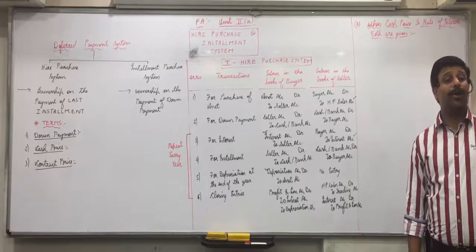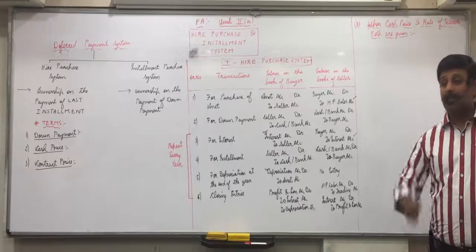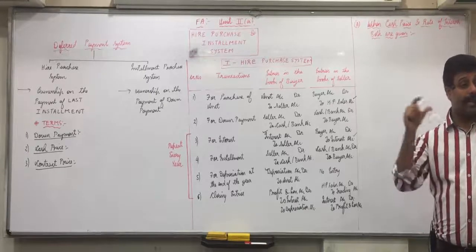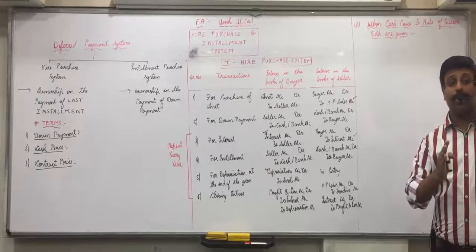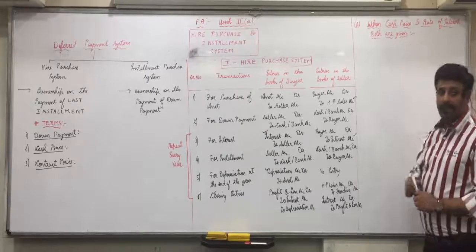And from MCQ point of view, what is important? Workings. From MCQ point of view, they'll give you the question and ask you to find the cash price, find the interest amount. So from MCQ point of view, workings are what are more important. Okay. If everything is given, how to make the workings?